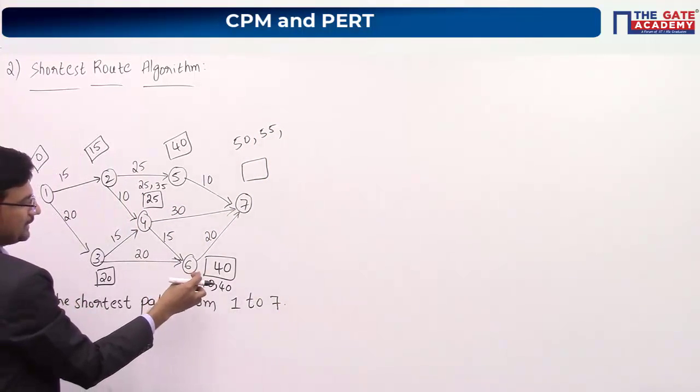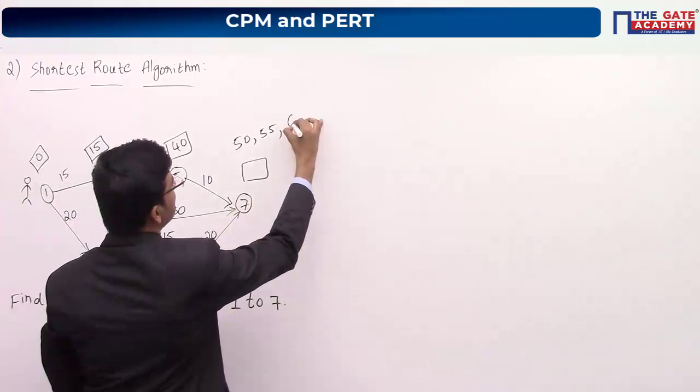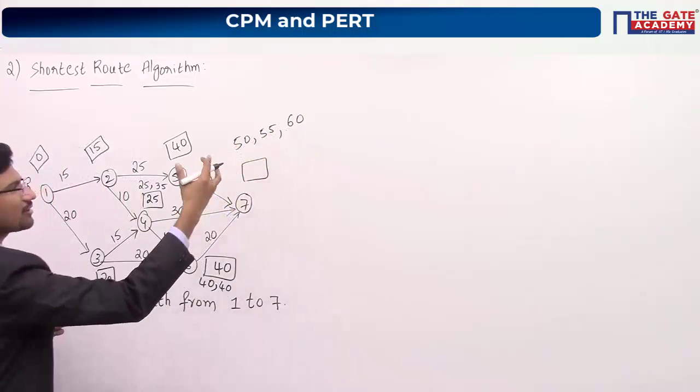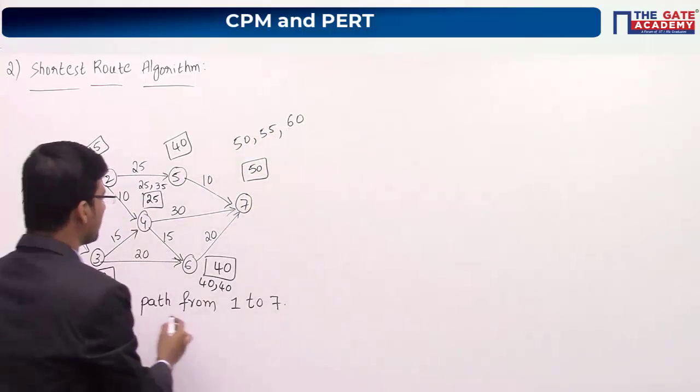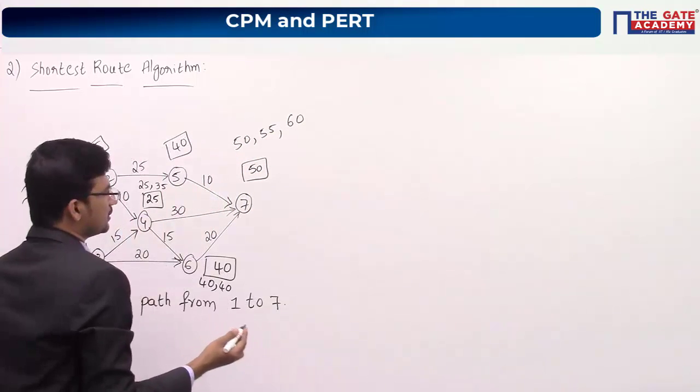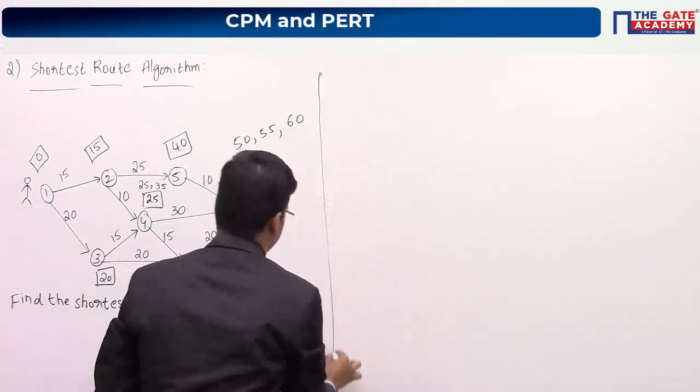And 40 plus 20, it will be 60. So what is the minimum value among these three? 50. So you have to write 50. Now what is the shortest path from 1 to 7? Shortest path from 1 to 7.